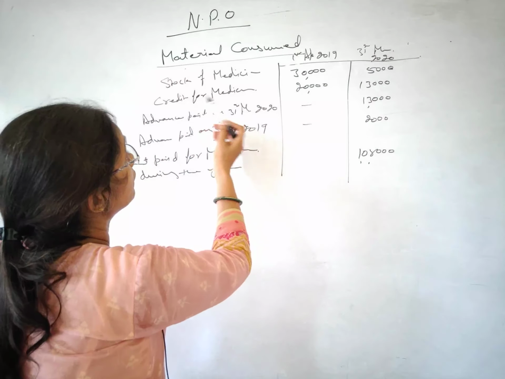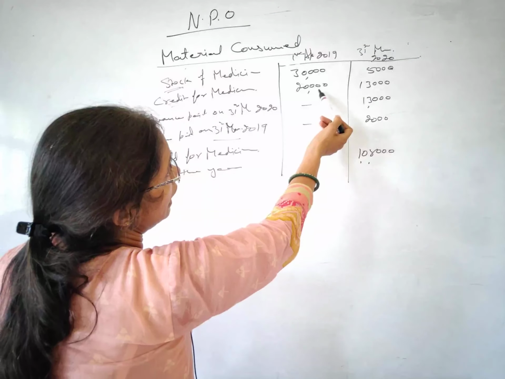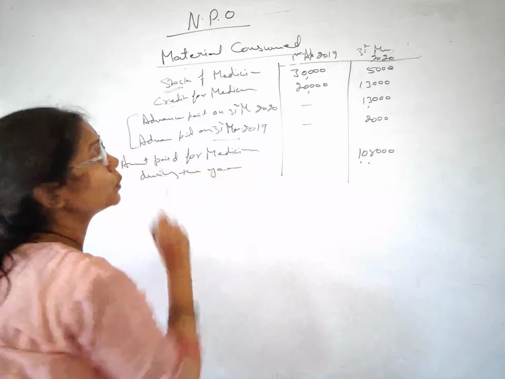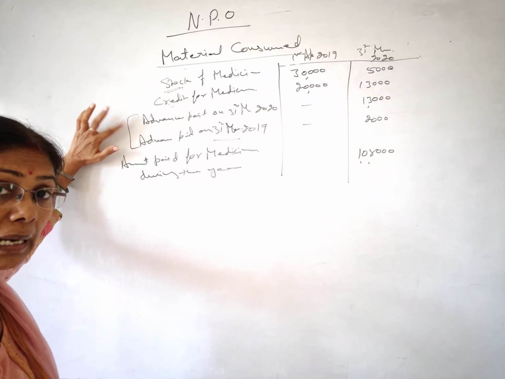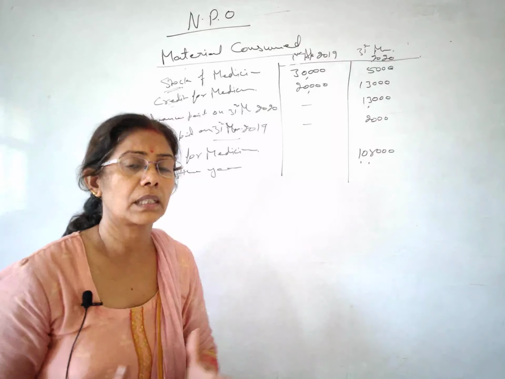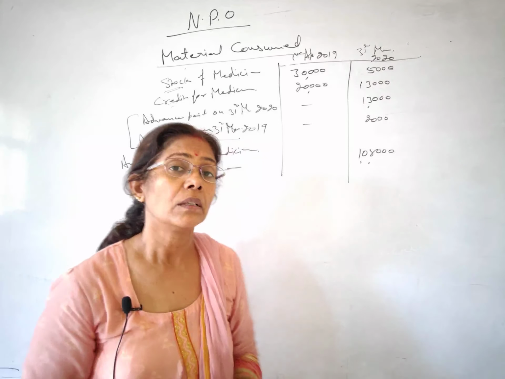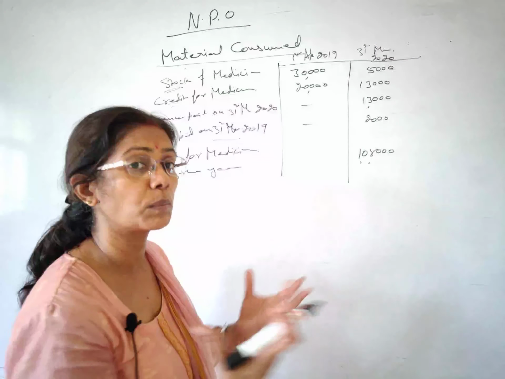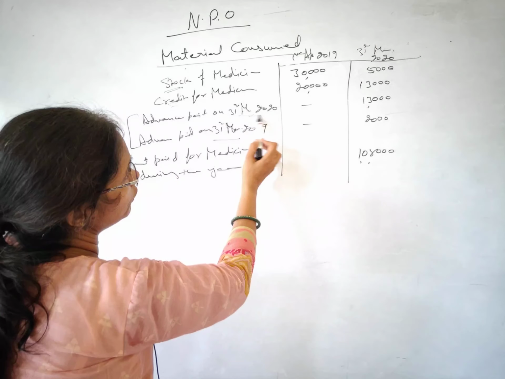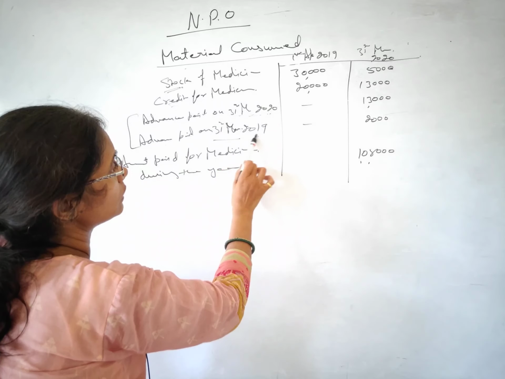And then you have the creditors for medicine. Here we are talking about the stock. This is creditors: this is the opening, this is the closing. Then advance paid. These two new things have been introduced in this question. We have discussed that certain things are outstanding, and some people are very smart and pay well in advance. So we have certain advances also received from different people. This advance I have received on 31st March 2020, and this I have received on 31st March 2019.